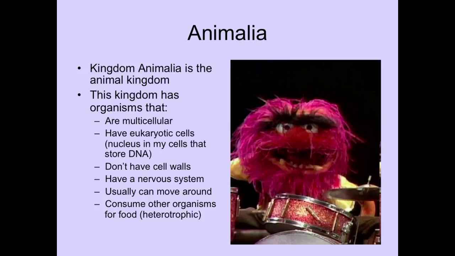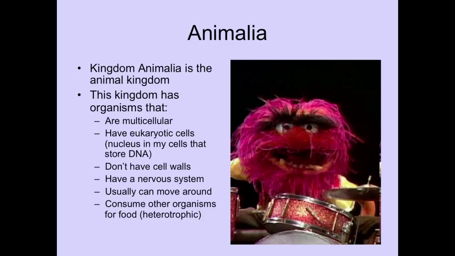All right, guys, so we are going to talk about the Animalia kingdom. Animalia is Latin for animal. So, this kingdom was organized so that all organisms are multicellular. They all have eukaryotic cells, which means they have a nucleus that stores their DNA, hence why they're in the domain Eukarya. They do not have cell walls.